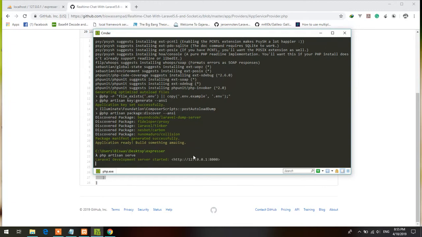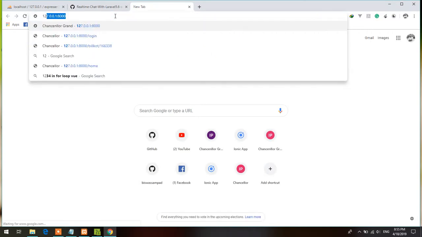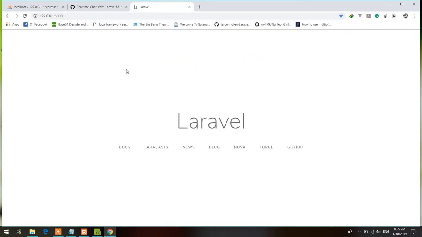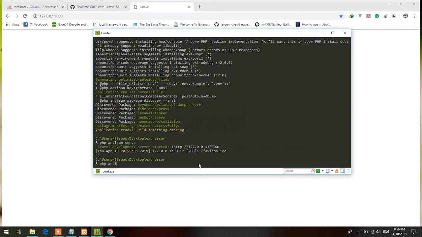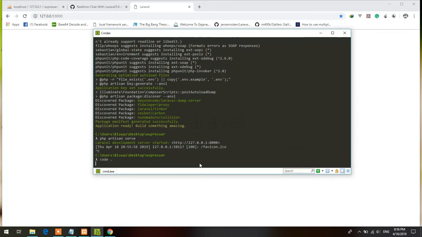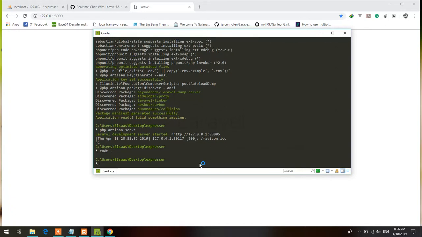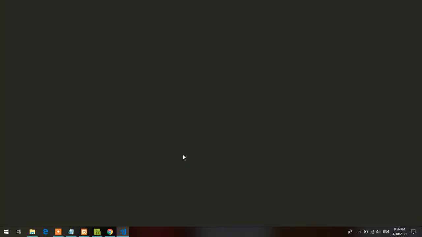PHP artisan serve, and we'll go for it. Yeah, it's working. So let's generate the auth here. Oh, sorry, I forgot to mention something. I need to open it with code, not to create the migration, actually, but to configure the database with this app.